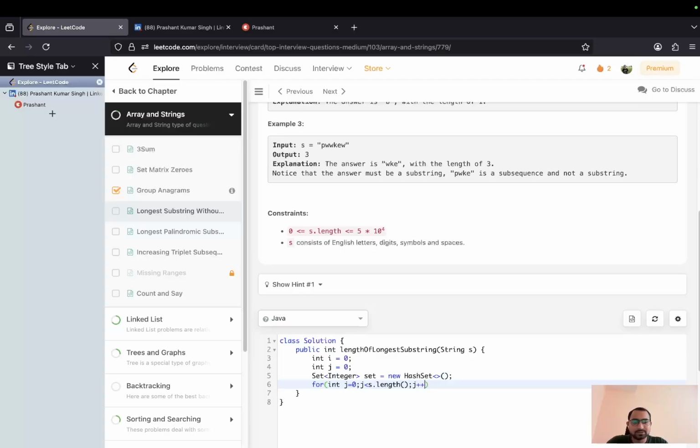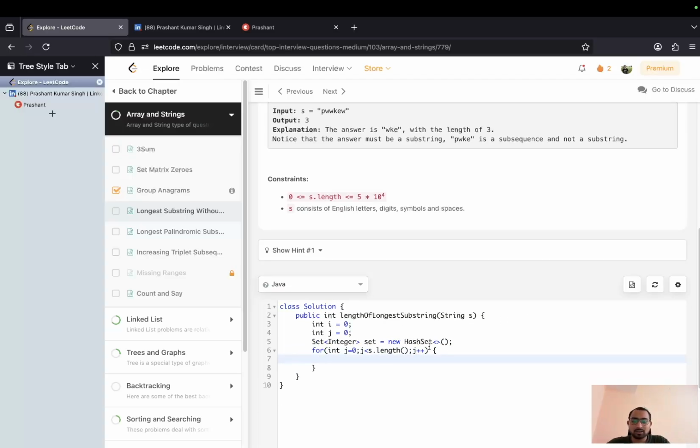And I will say that while my set contains s.charAt(j), what I will do, first of all, this should be a Character, right?